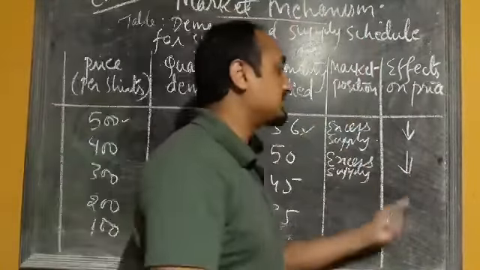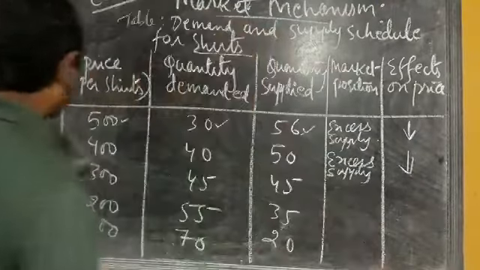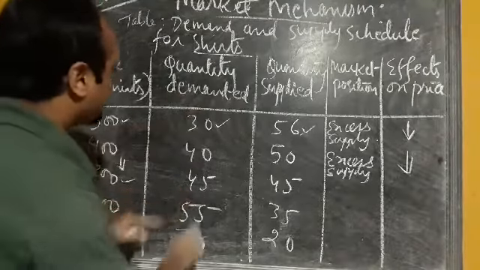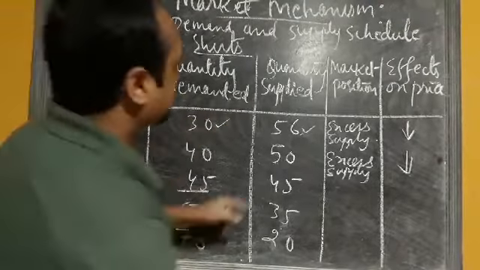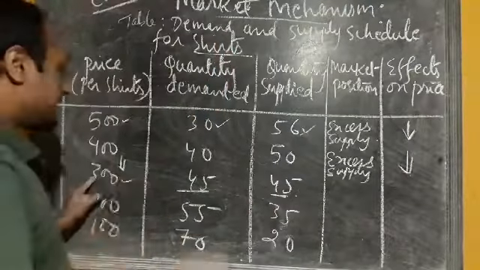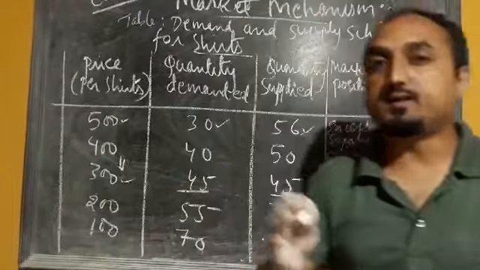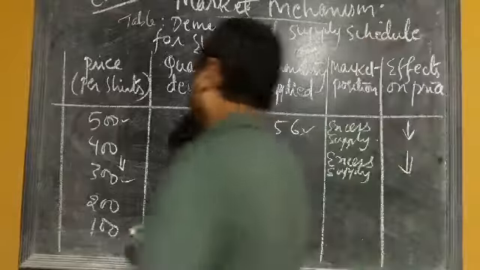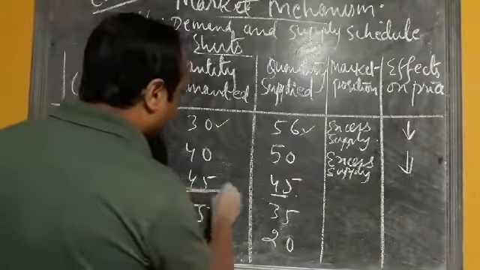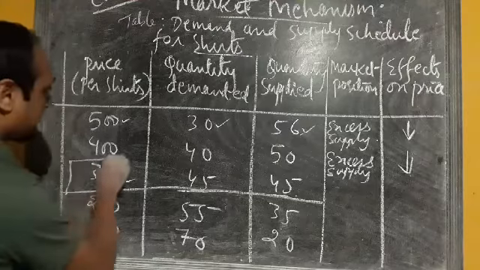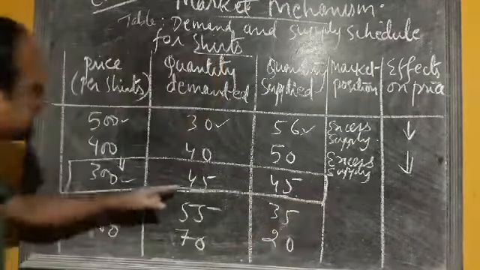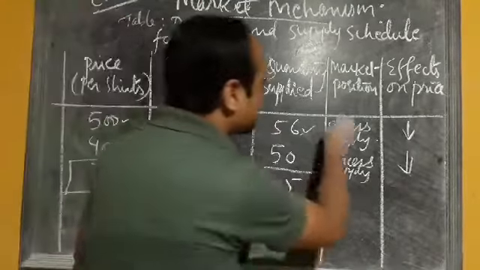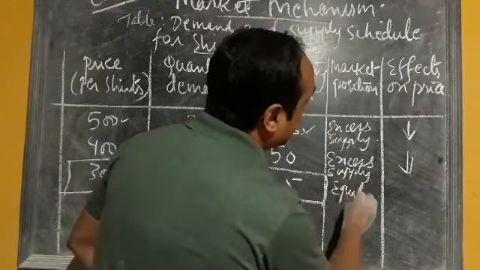Now suppose a price is decreasing from 400 to 300. So when price decreases from 400 to 300, we can see that the quantity demand is 45 units and the quantity supply is also 45. So the price at which the quantity demand and quantity supply is equal, that is called what? Equilibrium price, and we can say equilibrium quantity. So this is the price, that is 300 is the price at which we can see that quantity demand is also 45 units, quantity supply is also 45 units. So this market position is in equilibrium position.